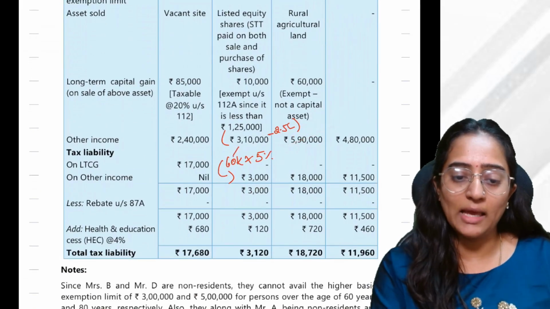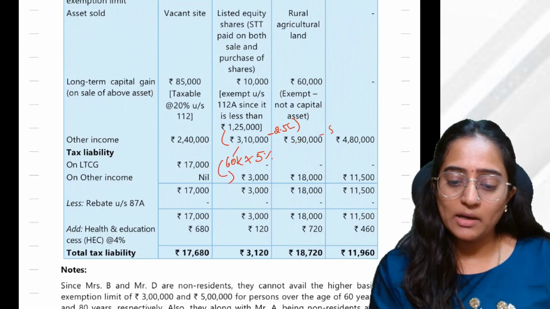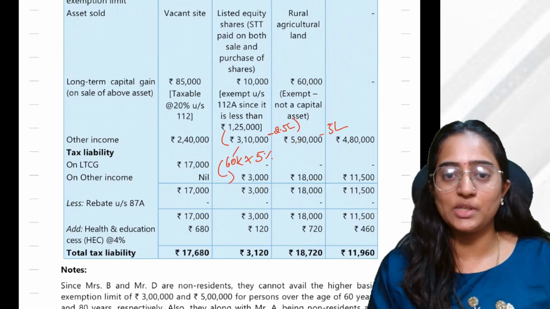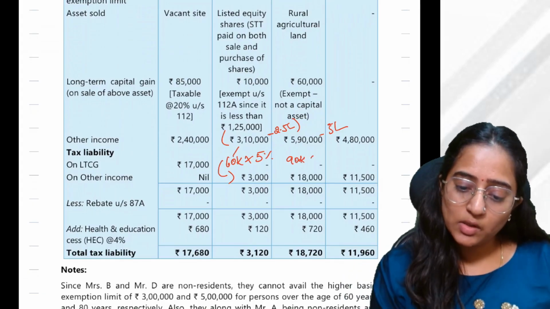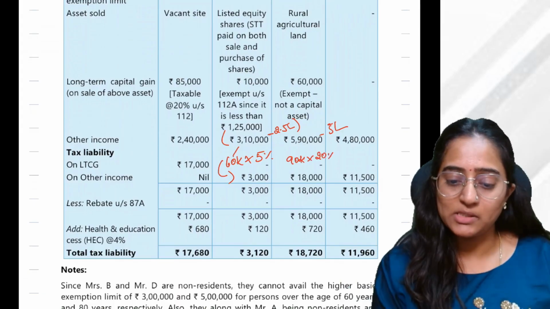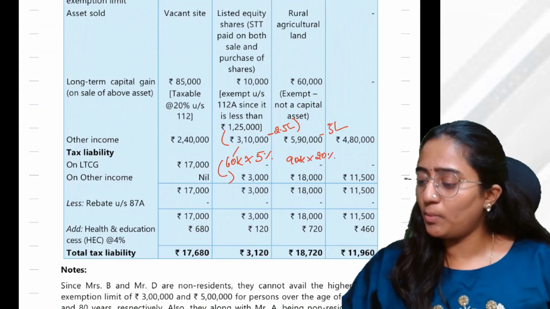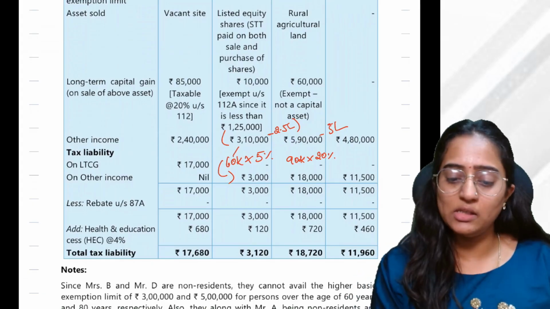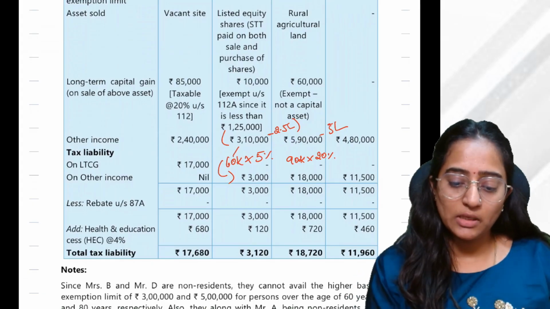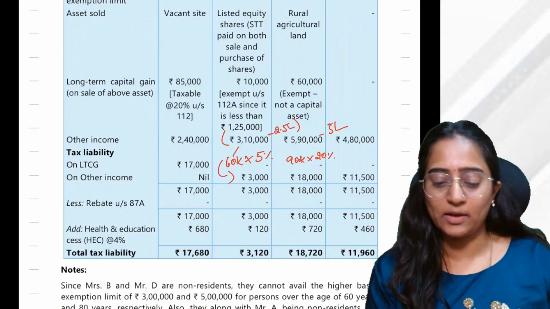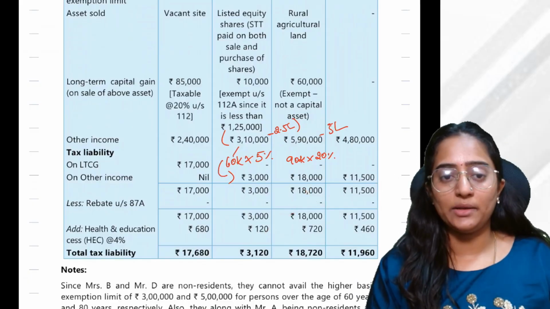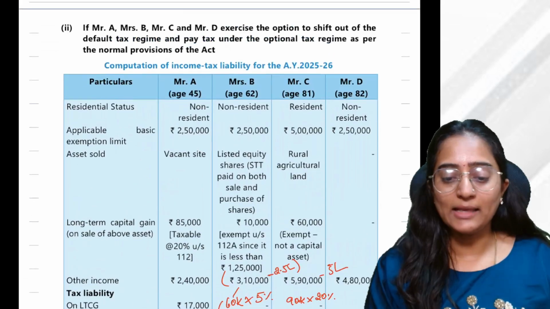Out of this 5,90,000, he already has 5 lakh rupees basic exemption limit. I will remove that, and on the remaining 90,000 rupees, I am going to charge 20%, as per the normal provisions only, not much fancy, 20%. On this he has HEC. As his income is already exceeding 5 lakh rupees, he doesn't have any rebate. Calculate the total tax liability.